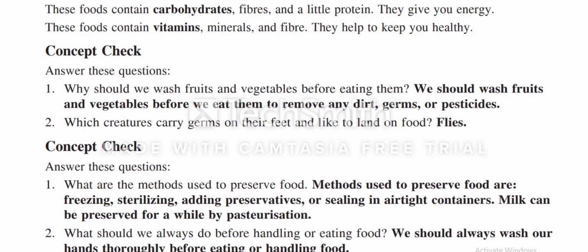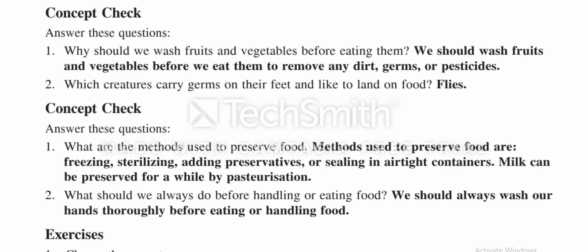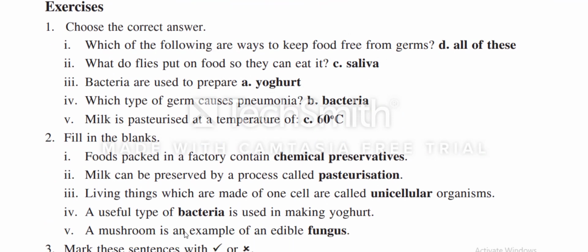The exercise is at page number 18. You can watch on the screen. Which of the following are the ways to keep food free from germs? A, freezing. B, cooking. C, sterilizing. And D, all of these. So the correct answer is all of these. What do flies put on food so they can eat it? Sauce, tears, saliva, water. Saliva is the correct answer.